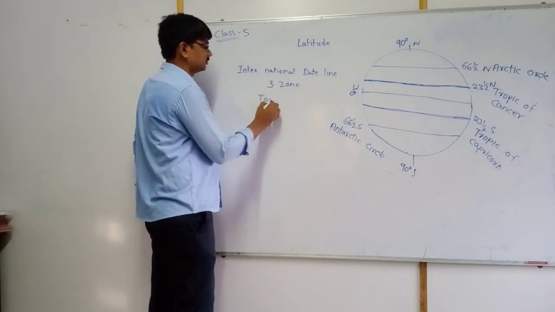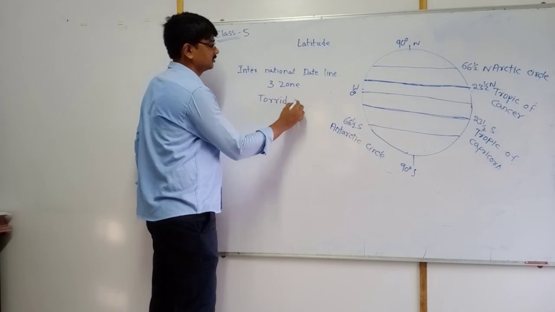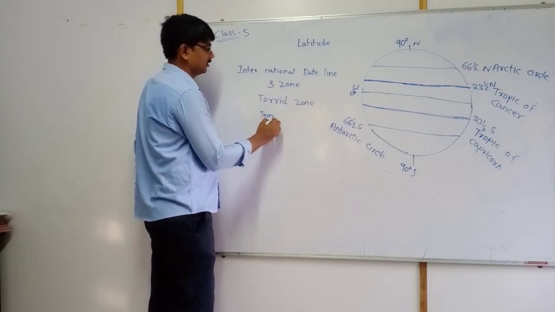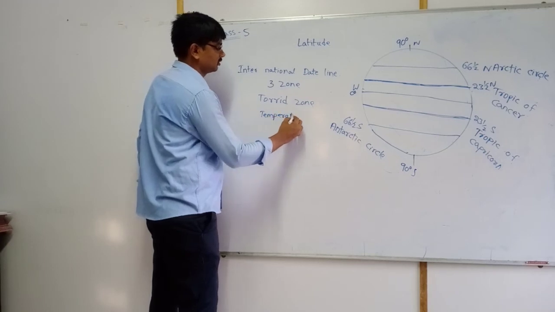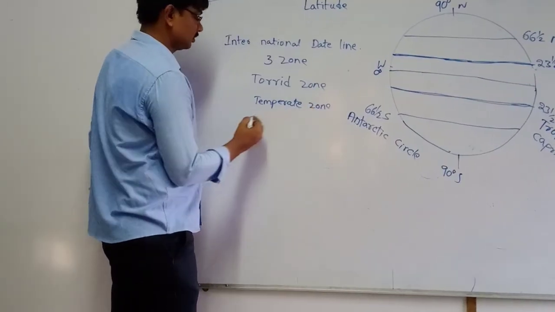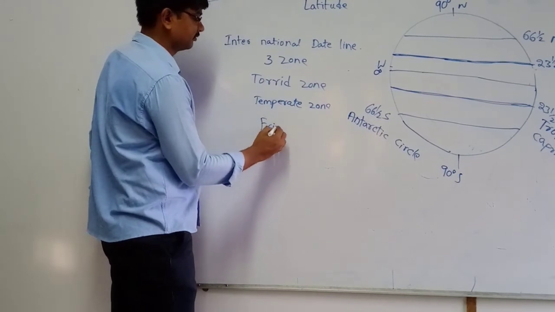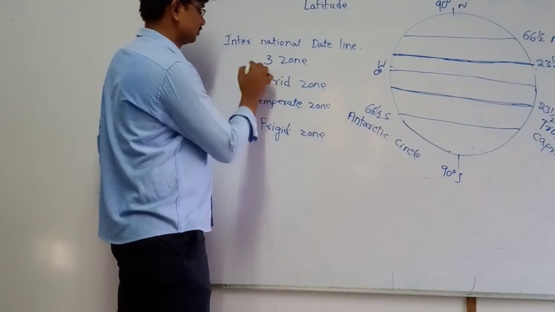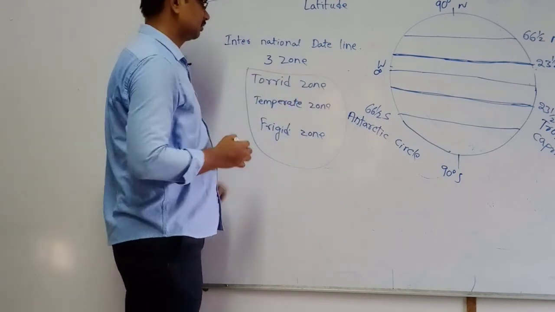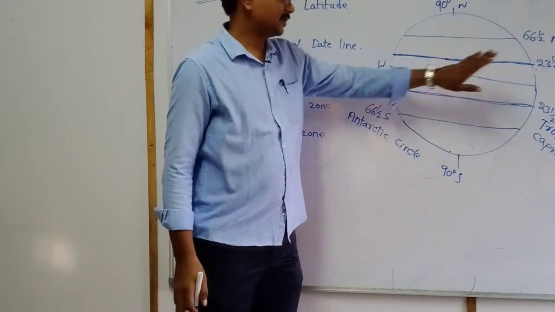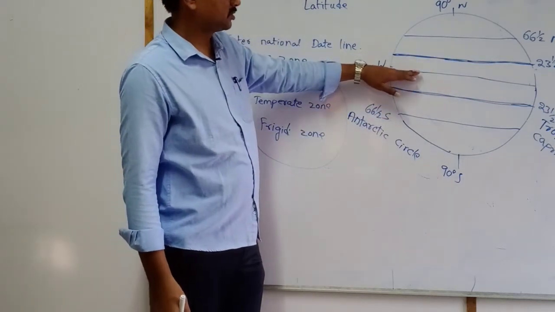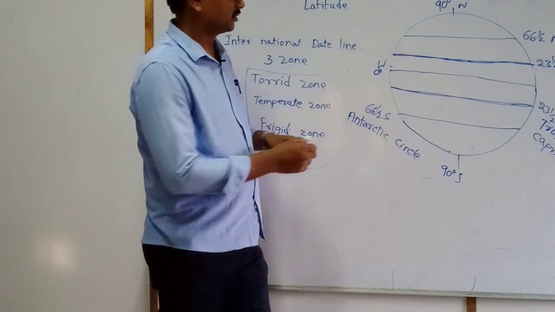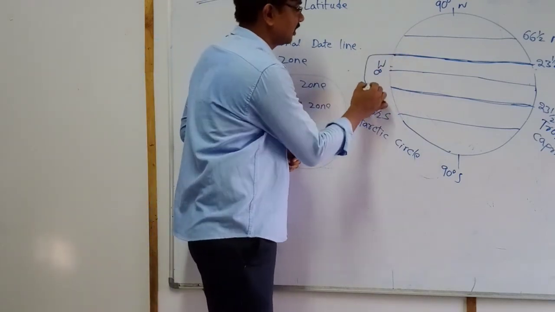One is the torrid zone. Second is the temperate zone. Third is the frigid zone. These 3 zones depend upon these lines. For example, 0 degrees to 23 and a half south and 23 and a half north is called the torrid zone.